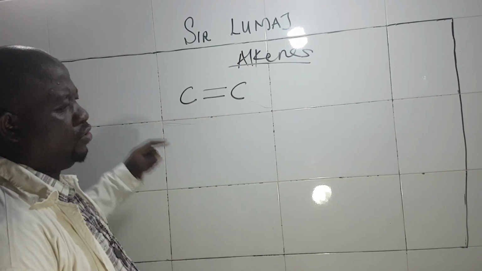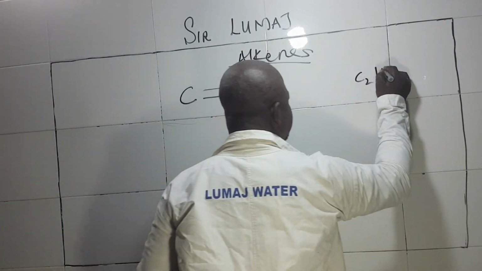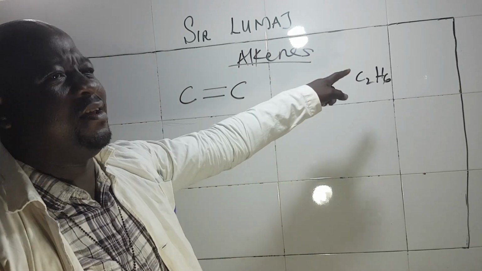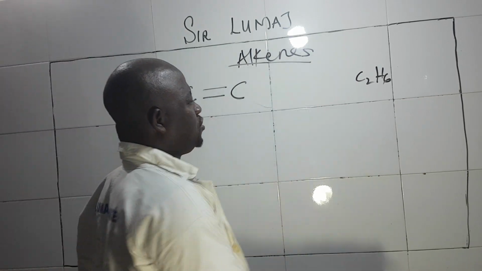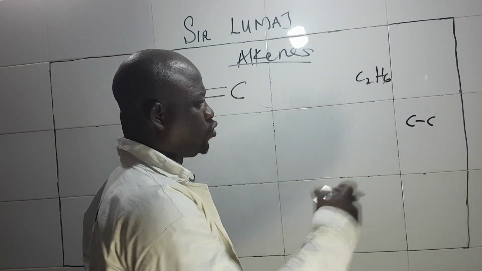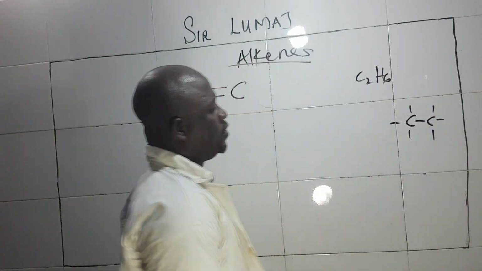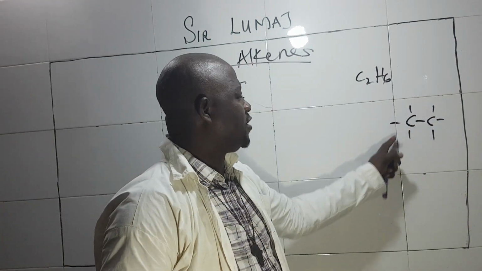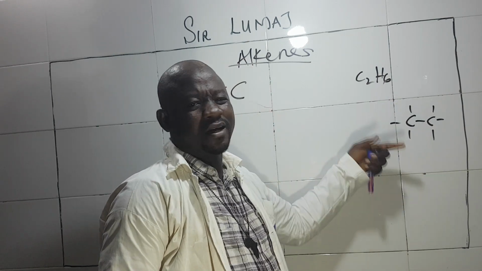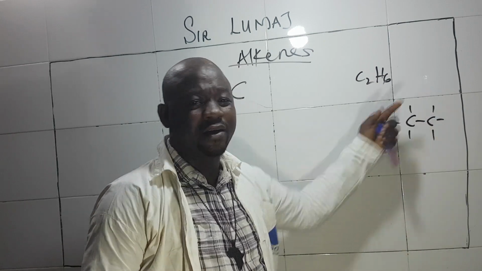When I say C2H6, that is the molecular formula of ethane. To write its structural formula, you first have a carbon to carbon single bond, then obeying the law of tetravalency, this carbon is saturated. You cannot break it further. There is no pi bond that you can easily break.